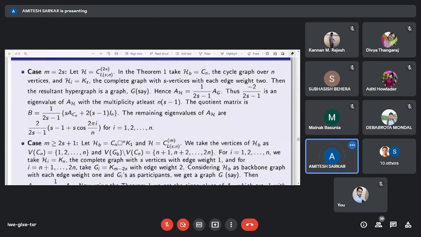We have minus 2 divided by 2s minus 1 as an eigenvalue of H with multiplicity at least n times (s minus 1), and the remaining eigenvalues are the eigenvalues of the quotient matrix B, where B can be written as follows, depending on the adjacency matrix of the cyclic graph Cn. Again, we know the eigenvalues of the adjacency matrix of Cn.